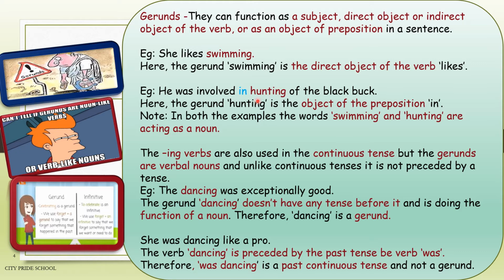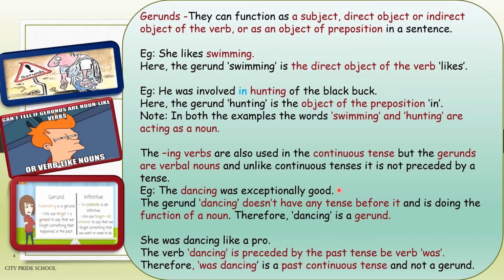And also hunting is answering the question what? He was involved in what? He was involved in hunting. So in both these cases, swimming and hunting are acting as nouns. The ing verbs are also used in the continuous tense, but gerunds are verbal nouns because gerunds are not preceded by any helping verb.